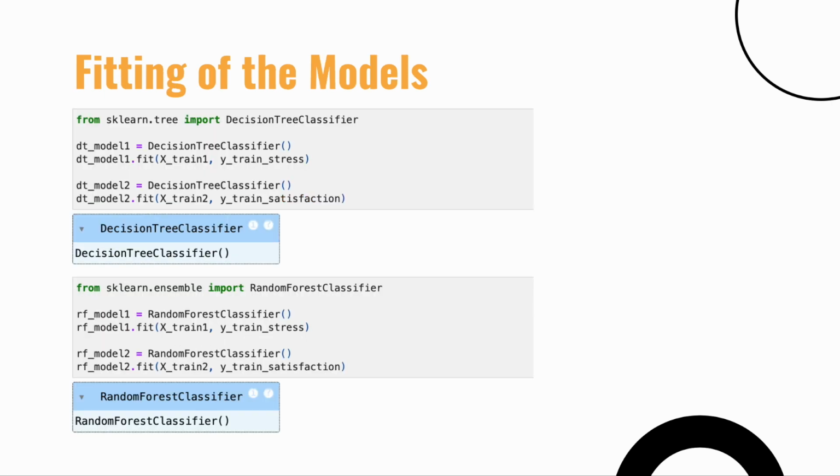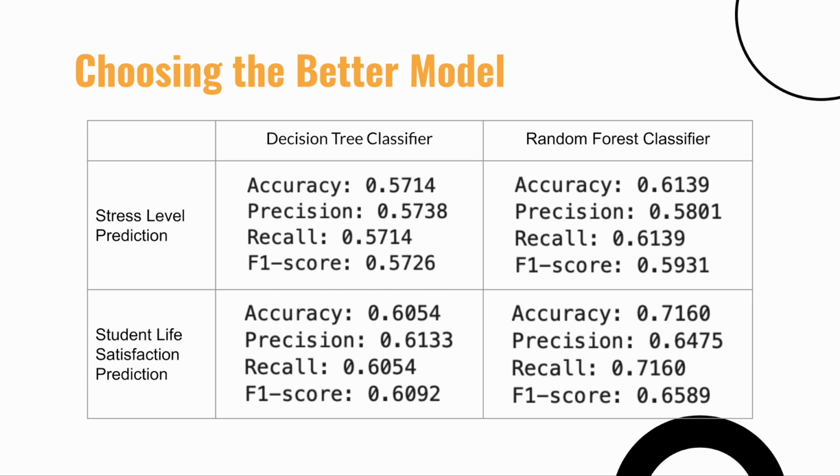This is the fitting of the two models. We have to import the models from sklearn and fit the model accordingly. After generating the confusion matrix and the classification report for both models, we can clearly observe that random forest is likely to have high accuracy, precision, recall, and F1 score when compared to the decision tree. This indicates that the random forest classifier model was able to better classify the target variable, making it the better model for the two given problem.